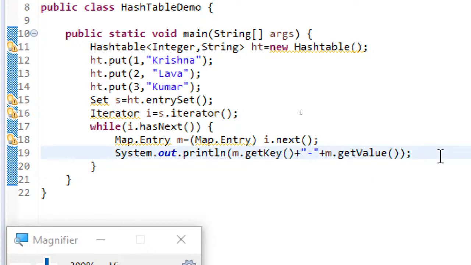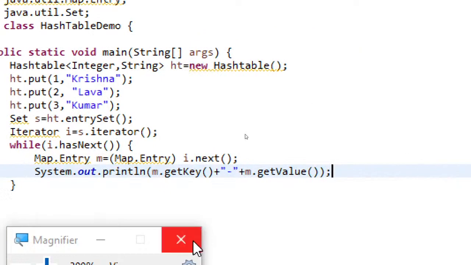Hash table is a legacy class which is extending dictionary class, where dictionary itself is an abstract class, and implementing map interface. Since it's a legacy class, you can either use enumerator or iterator, but using iterator you have to use the map entry, which will be getting the iterator's next as key value pairs, and you can use the map entry's get key method and get value method to get the key values.